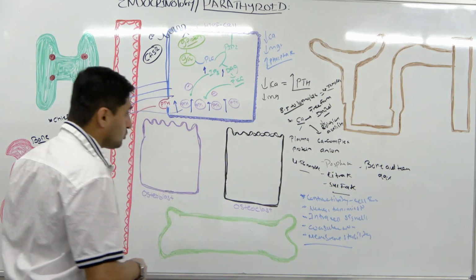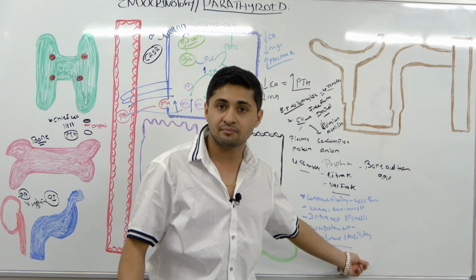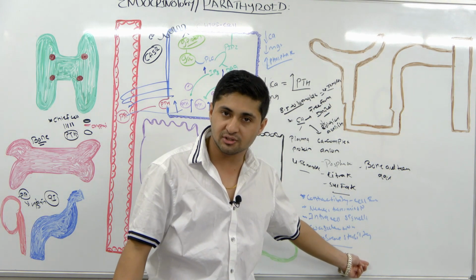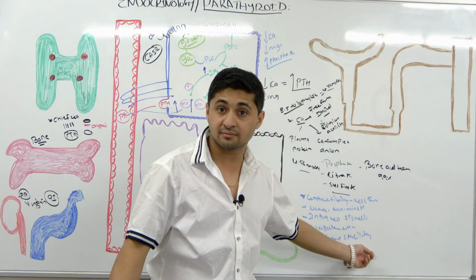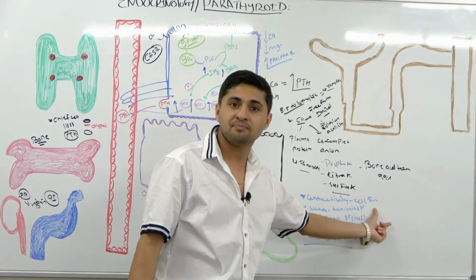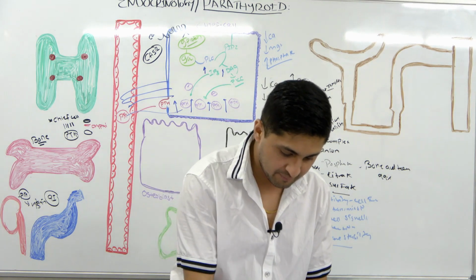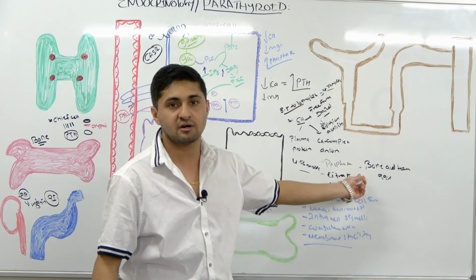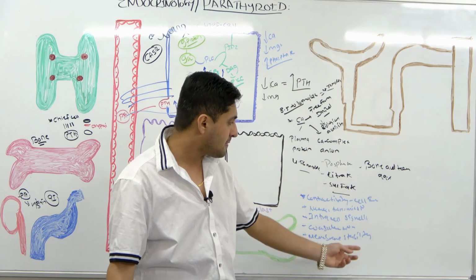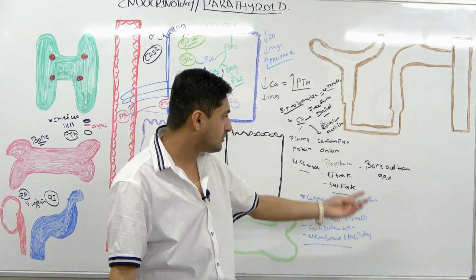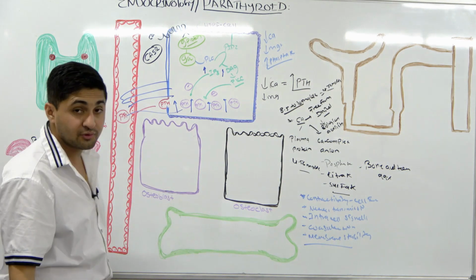That's the reason why whenever we need more calcium, when we have hypocalcemia, we go to the bones. Bones are also known as a bank deposit. It's like a bank. Whenever you need money, you go to the bank, right, if you have some savings. So you can think of your bone as a savings account for your calcium. Usually only about 0.1% of calcium is in ionized or free form, and about 1% is located in the interstitial fluid, like this right here. You have to think about that too.